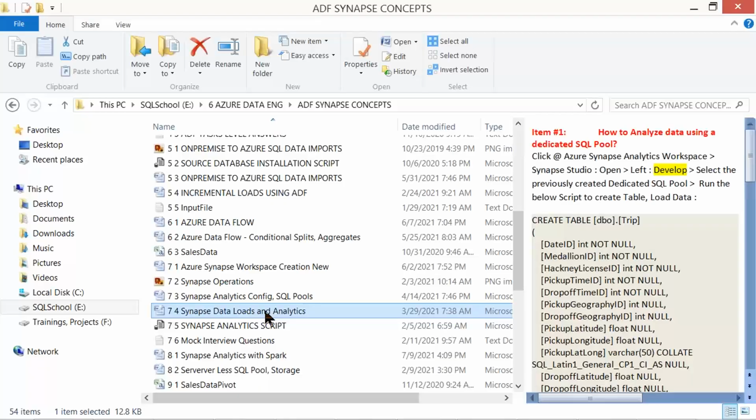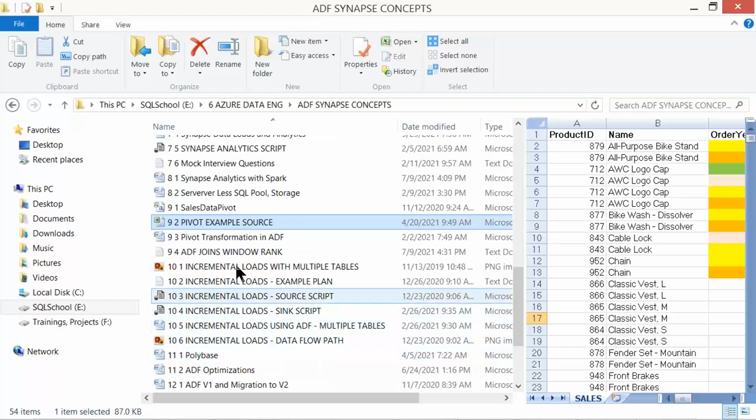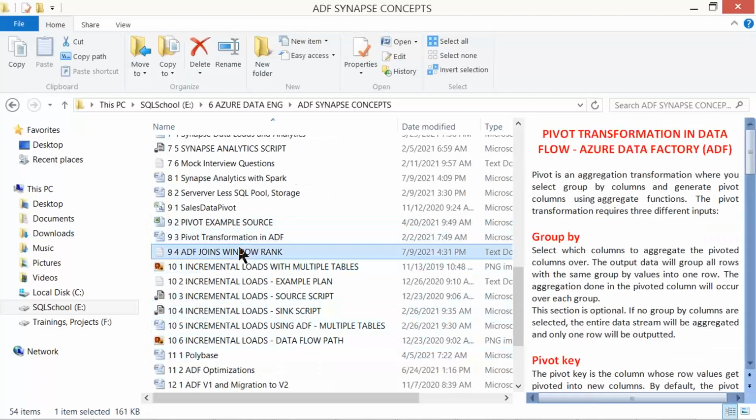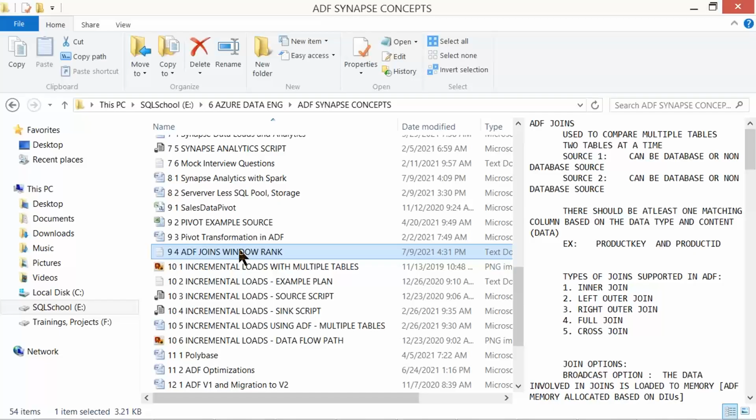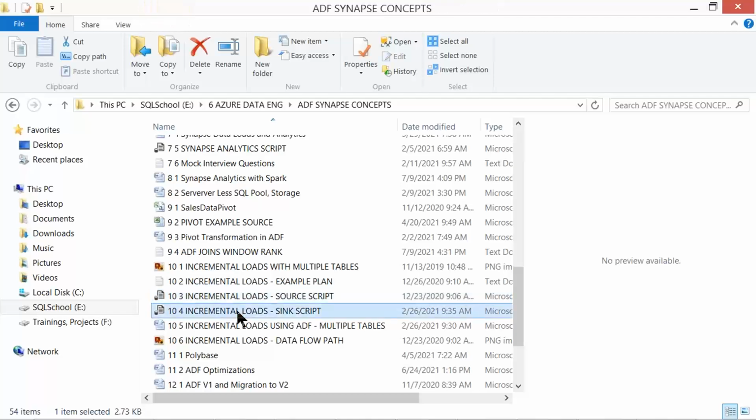Understand data loads and analytical scripts. We'll slowly understand additional transformations in data flow called pivot and join activities, window and rank functions. We'll understand incremental loads with respect to files and tables.